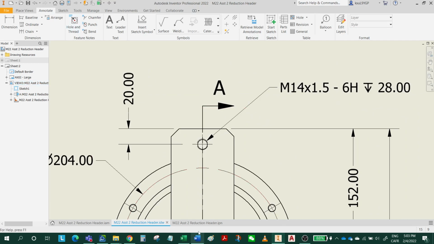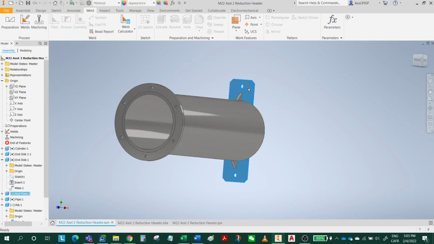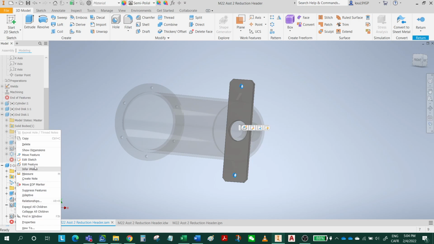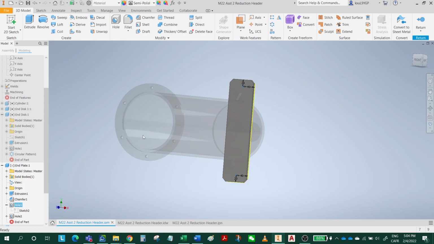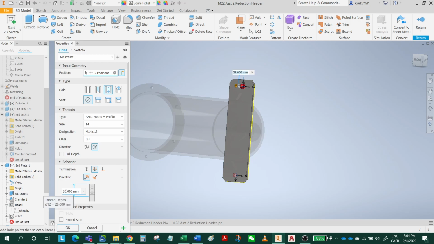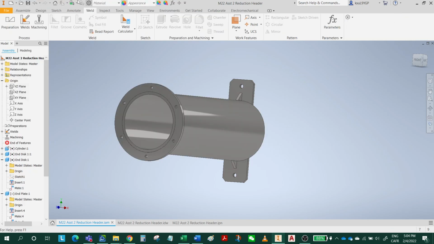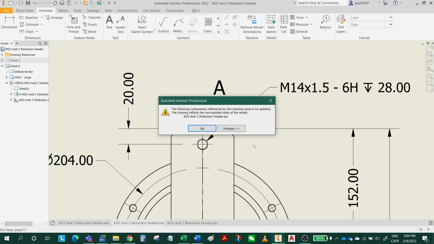It's not reasonable. So I'll go back to this one. Double click here. The thickness of this plate is 8, so I'm going to change this to 8. That's right. Edit feature. I'm going to change this to 8. It's now 28. 28 is too big. I don't have a 28 thickness. Return, save, and go back to the IDW file.